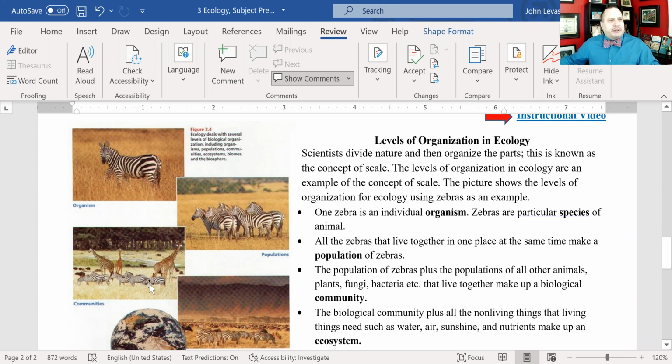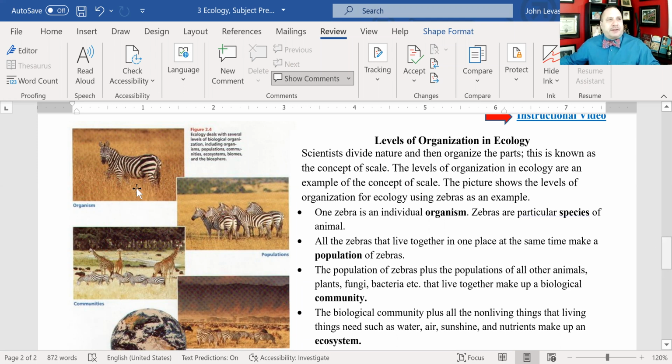All of the zebras, plus all of the giraffes and the wildebeest and the lions and all the other animals that live on the savanna of East Africa, which is where this picture was taken, they're all the members of the same community. But not only the animals, all the plants that these animals eat, all the bacteria that are in the soil, all the fungus that are on the plants, all the animals, all the plants, all the bacteria, all the living things that live together at the same time make up the community of living things.